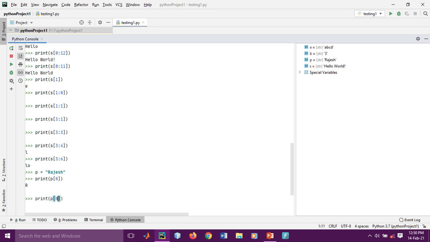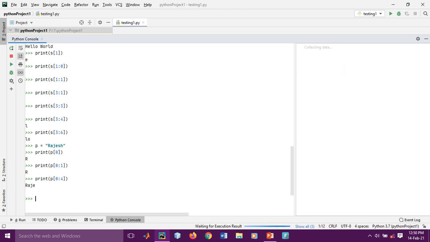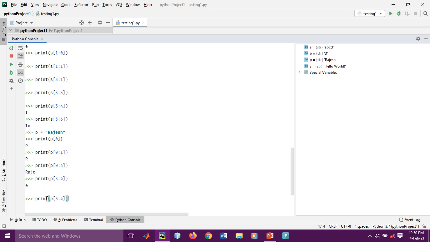P0 is our R. Suppose you want to print from 3 to 4, it will print E, starting from E. First, second, third, fourth is E.